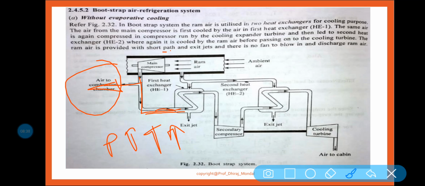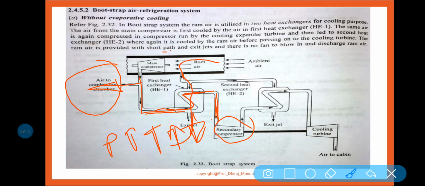So when it is passing through this heat exchanger 1, and the ram air is passing this way, the ram air is taking some sensible heat from the compressed air, and it exits, you can see. So the temperature of the compressed air is getting minimized. Okay, now it is coming to the secondary compressor. Why?